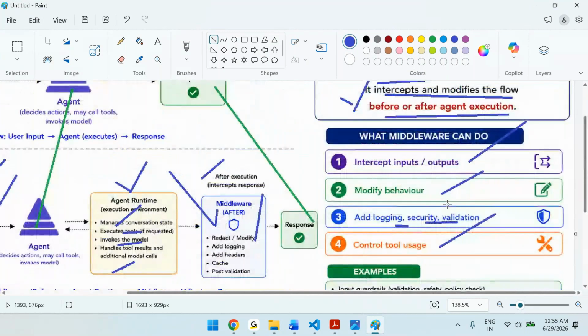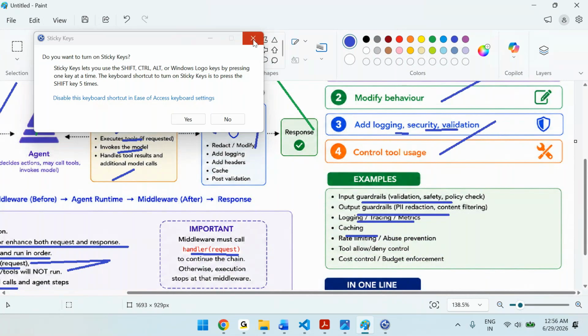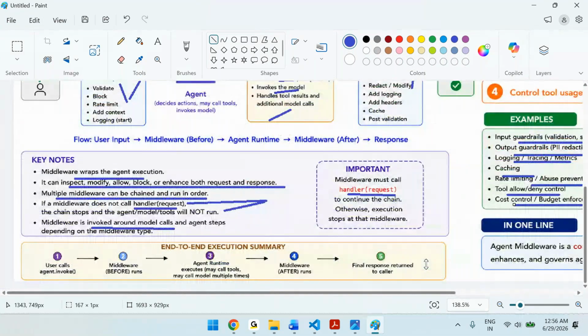Then why use middlewares? We can validate the inputs, and we can validate the outputs. We can log the information, and we can do caching. We can specify which tool to execute and which tool not to execute, allowing or denying tools. We can also prevent some information from passing. Then there is cost control and budget, because you are not passing all the information, so it can also reduce the cost. Like this, we have n number of advantages.